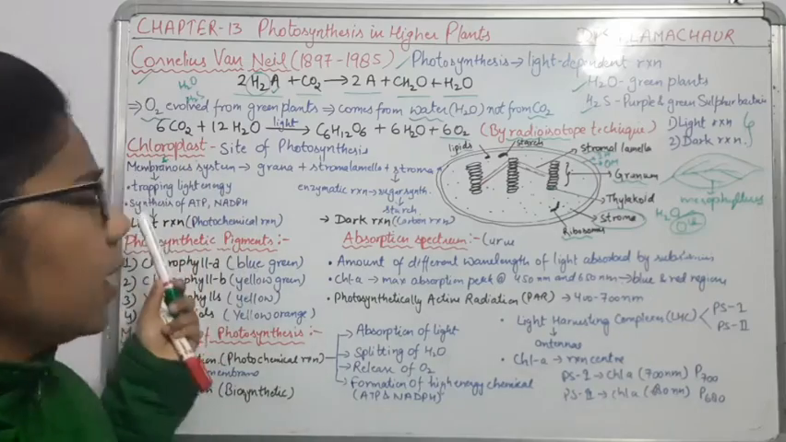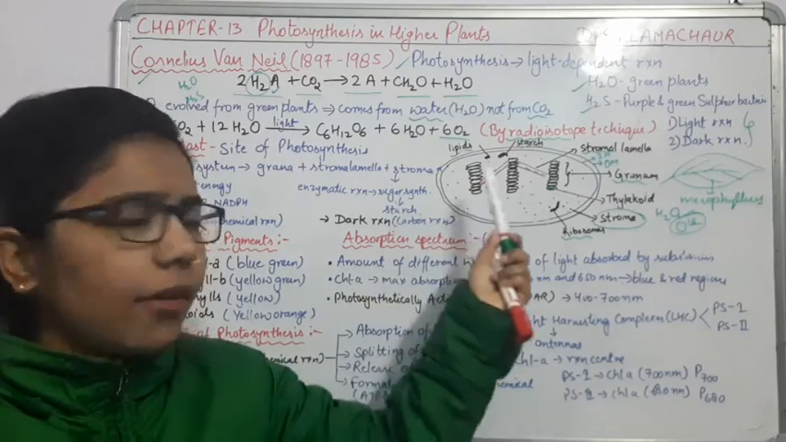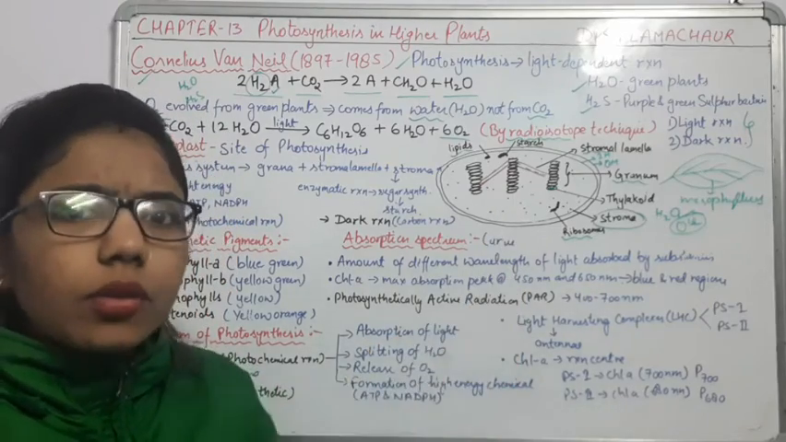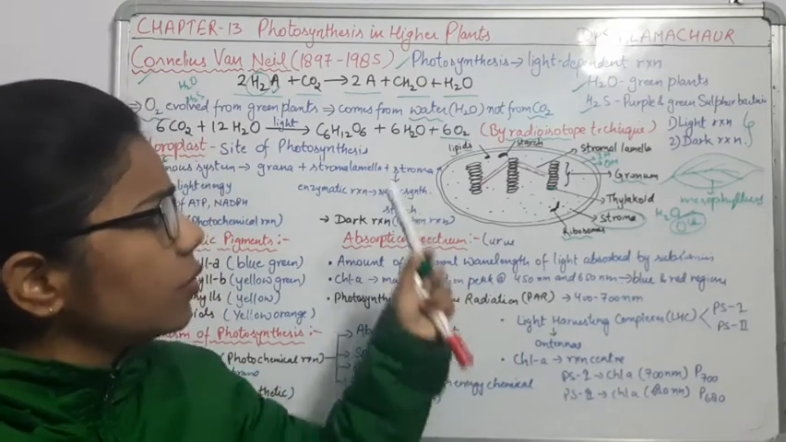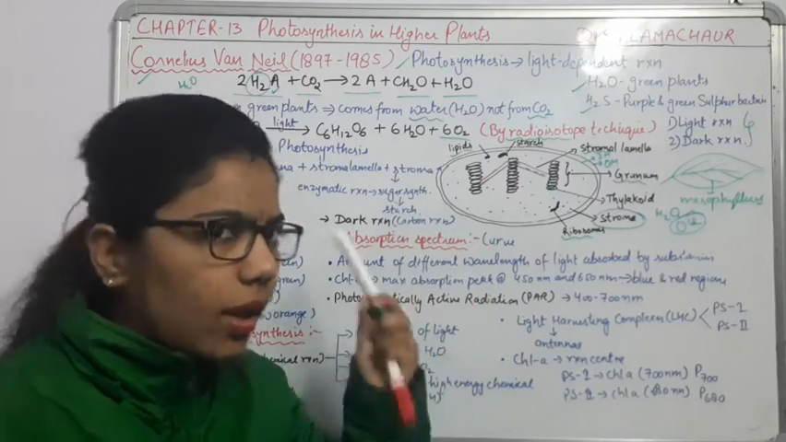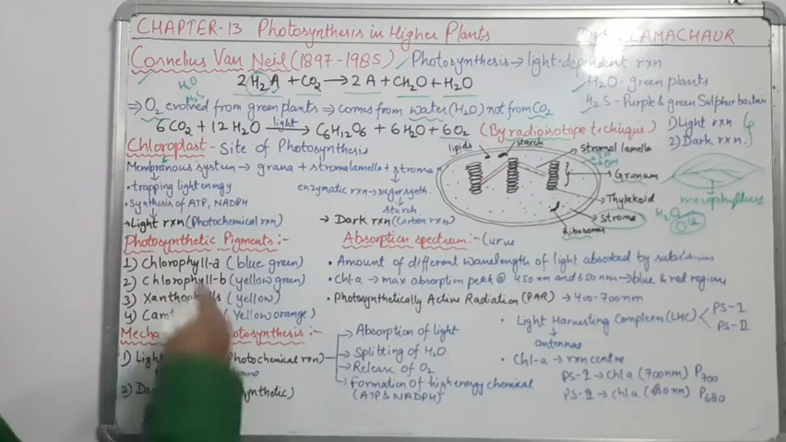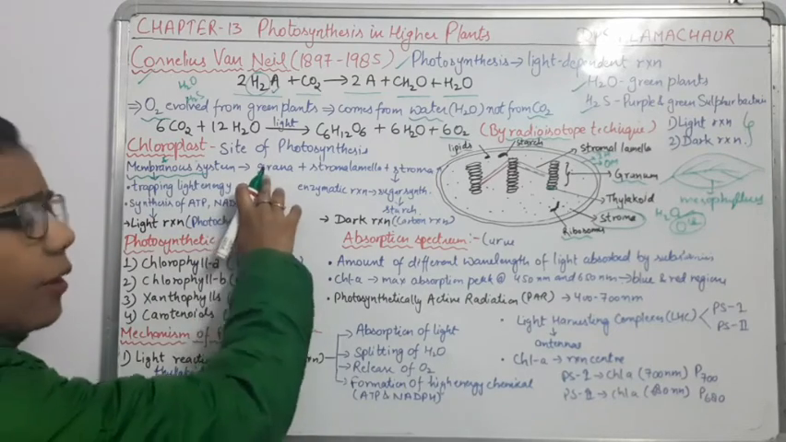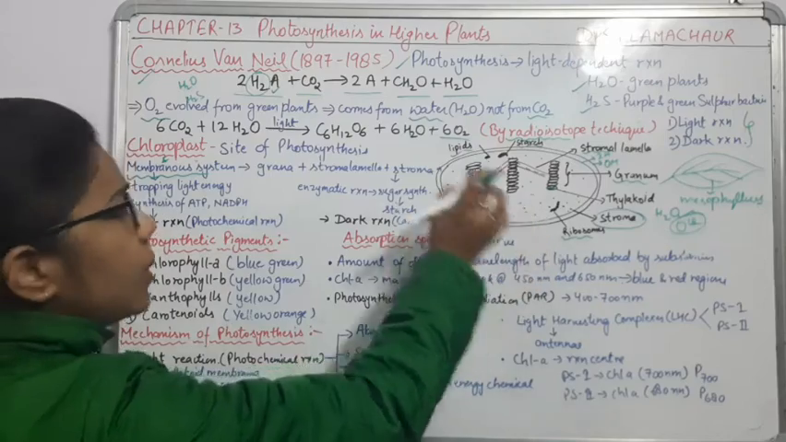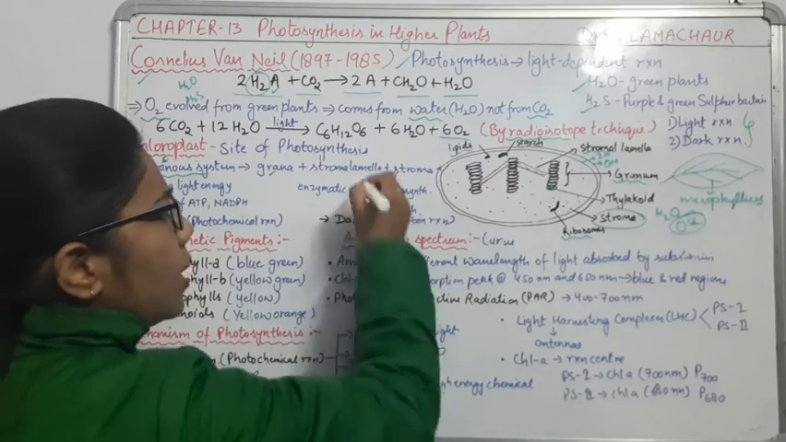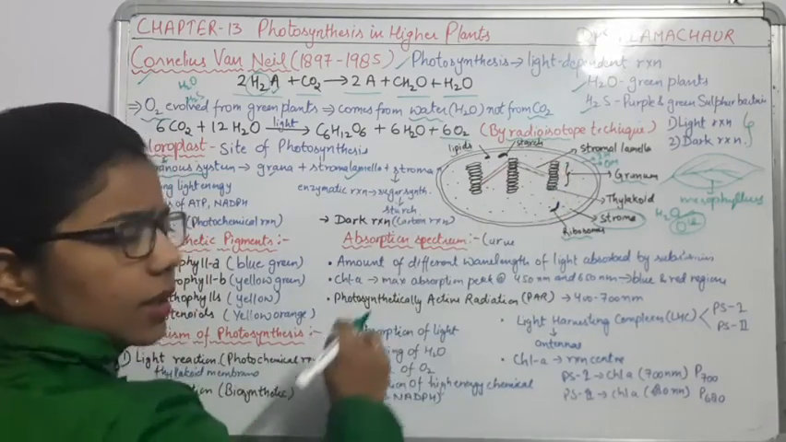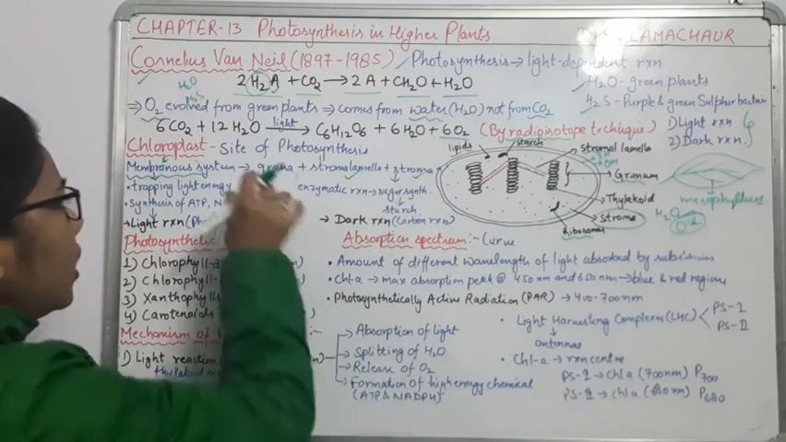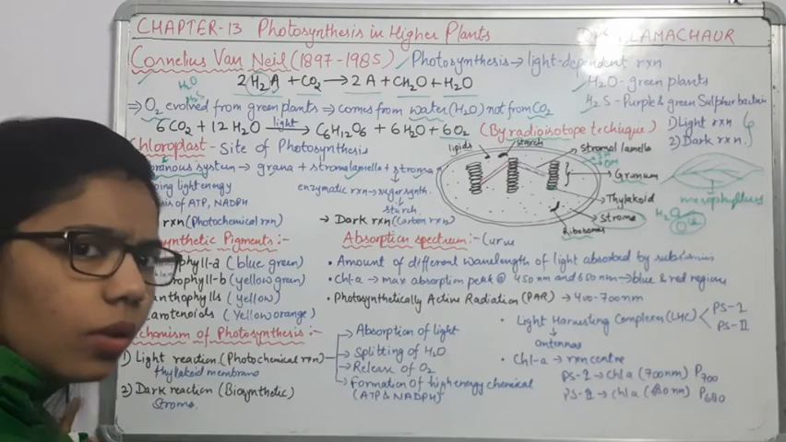We will understand the function of each and every part of this chloroplast. Combinedly we can say it is the site of photosynthesis. So how will photosynthesis take place in this cell organelle? It is a membranous system. In this membranous system, grana are present, stromal lamella is present, as well as the stroma. So these three things form the membranous system of the chloroplast.